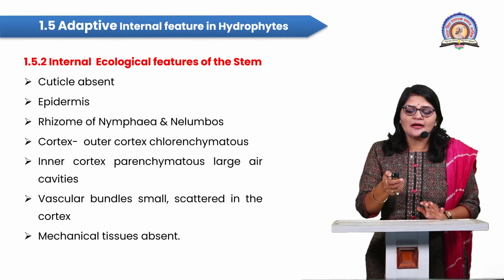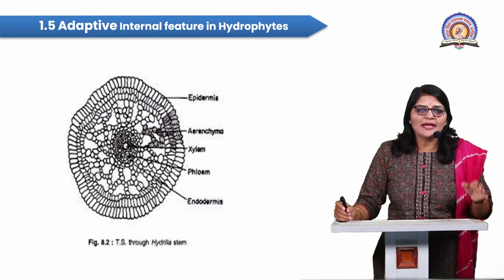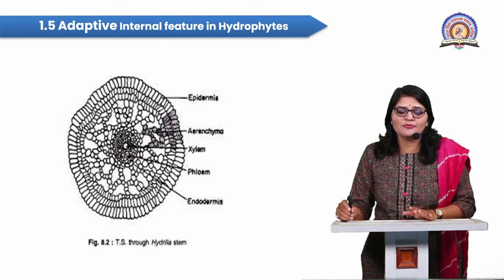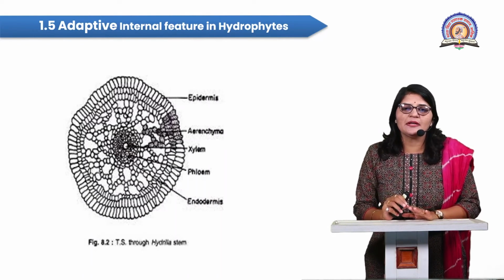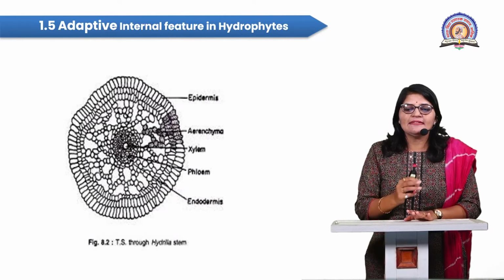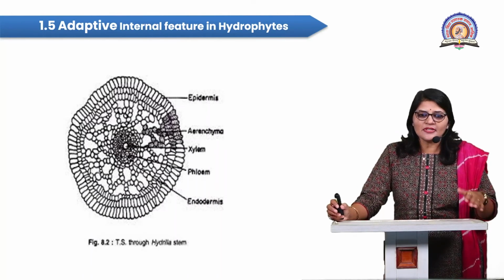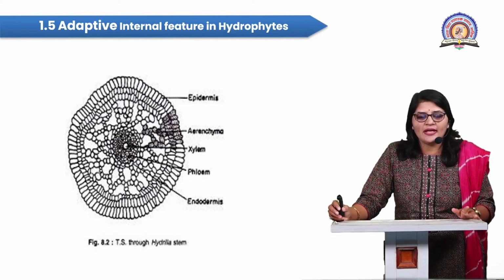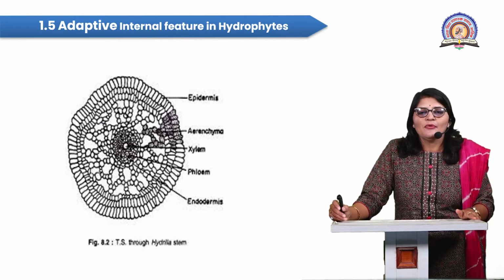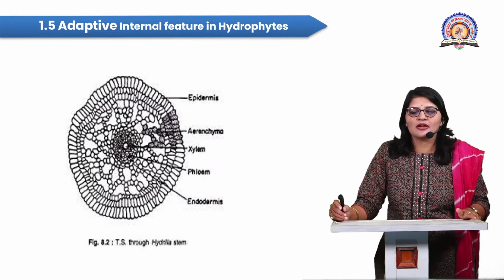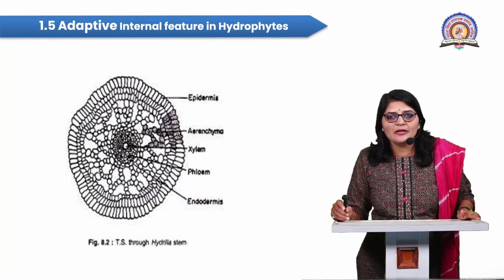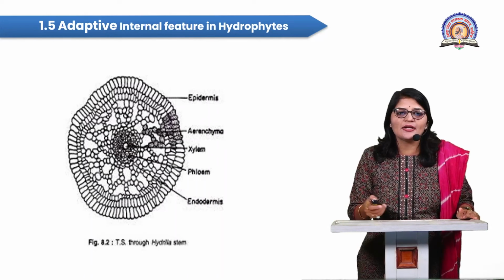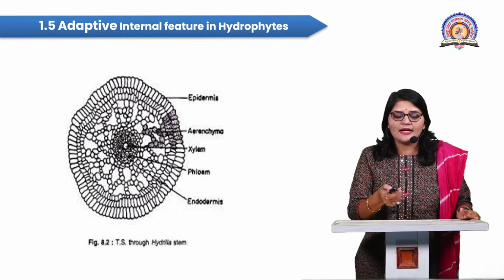Then see, this is the adaptive feature in a Hydrilla stem. Students, focus on the image. The outer epidermis does not have a cuticle. Then there is the cortex region. The outer cortex is chlorenchymatous, and the inner cortex is parenchymatous, with air cavities, and the vascular tissues, xylem and phloem, are poorly developed. It is surrounded by a single layer of endodermis. So students, this is regarding the internal feature of the Hydrilla stem.